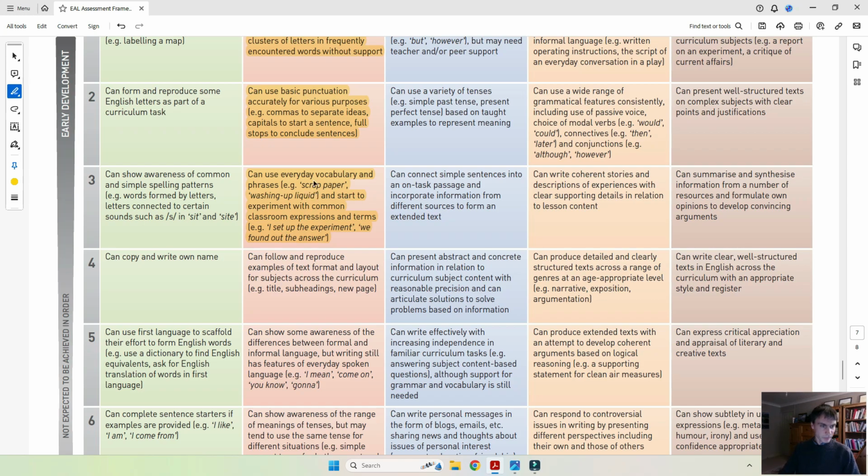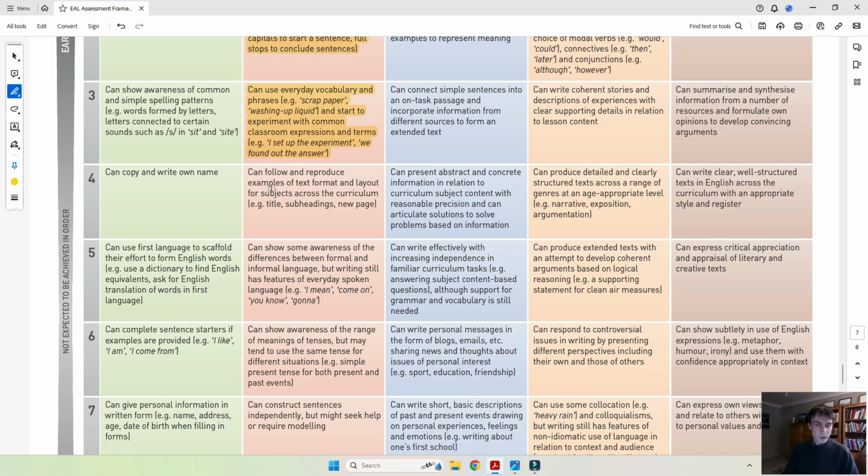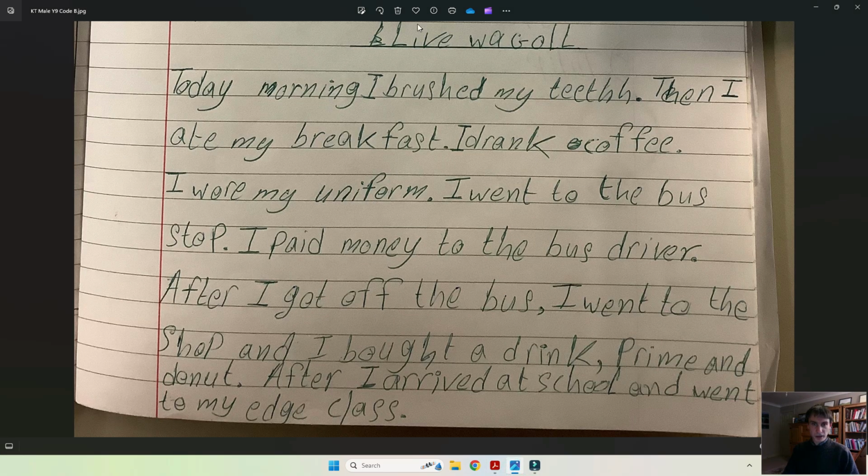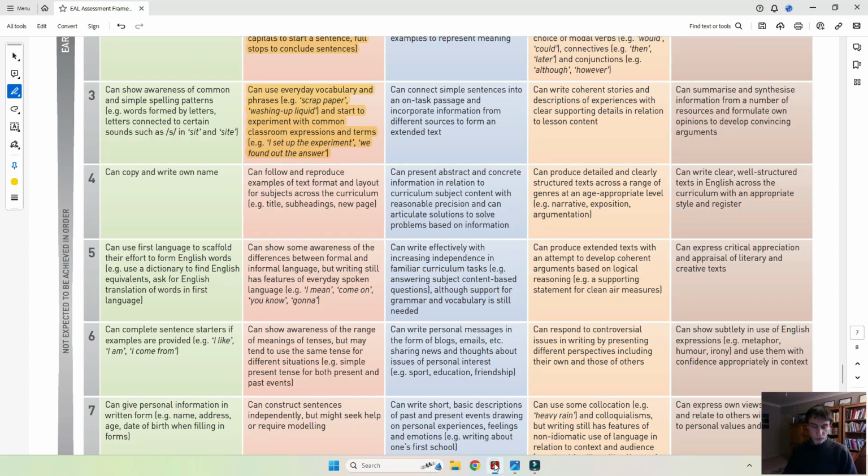Okay, next, can follow and reproduce examples of text format and layout for subjects across the curriculum. Well, we simply don't know from this. If we look again, we do have the title on top, but that might be a little bit too little to justify marking this descriptor as fulfilled. So I think we simply do not know whether the learner is fulfilling this. So what I'm going to do, I'm going to mark this in blue to suggest that we simply do not know.